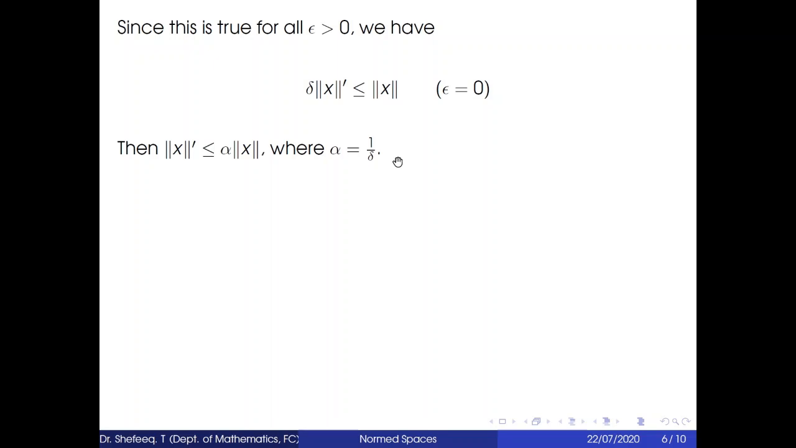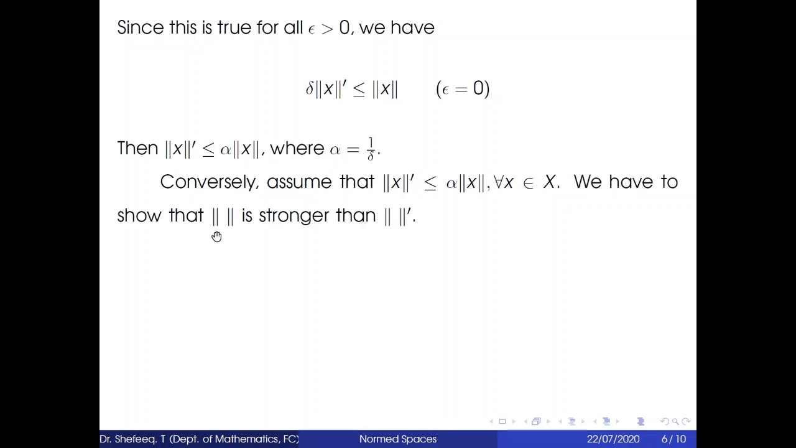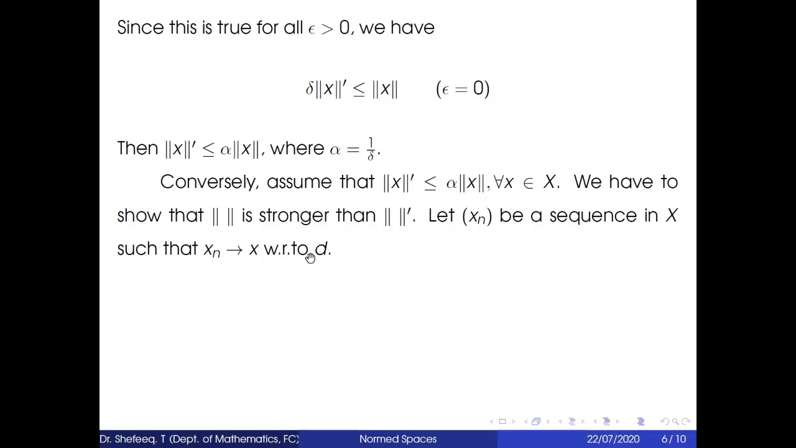Now conversely, assume that this condition is satisfied. That is, norm dash of x is less than or equal to alpha into norm x for all x belongs to X. Then we have to show that norm is stronger than norm dash. Let a sequence xn be a sequence in X such that xn converges to x with respect to d. Then d(xn, x) converges to 0 as n tending to infinity. So this means norm xn minus x converges to 0 as n tending to infinity.